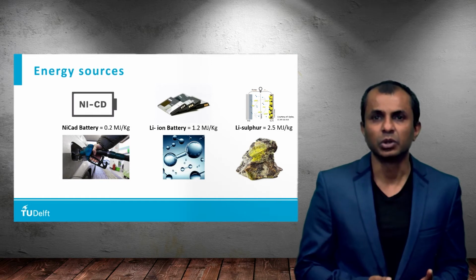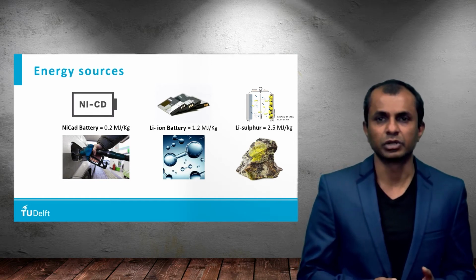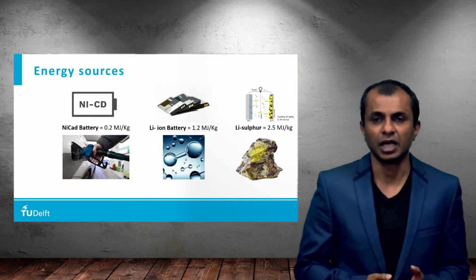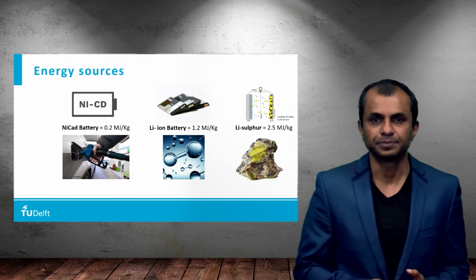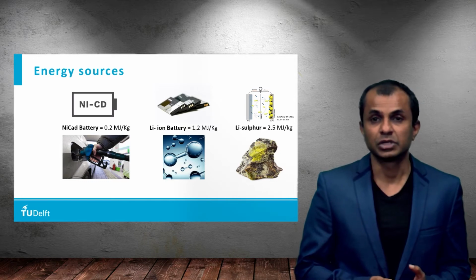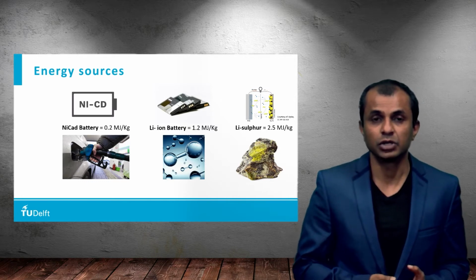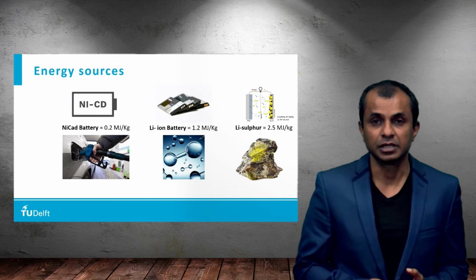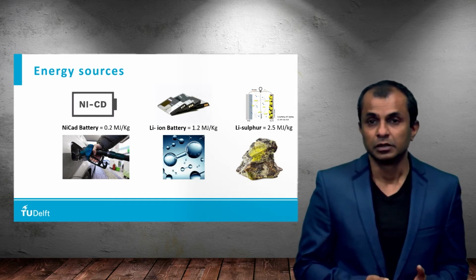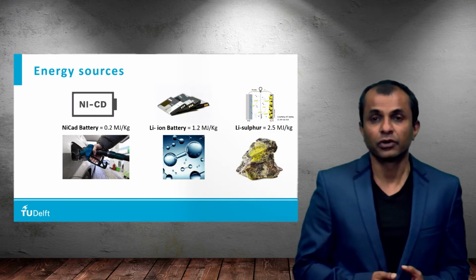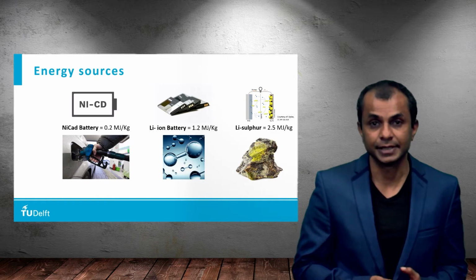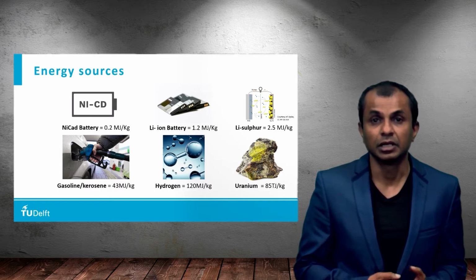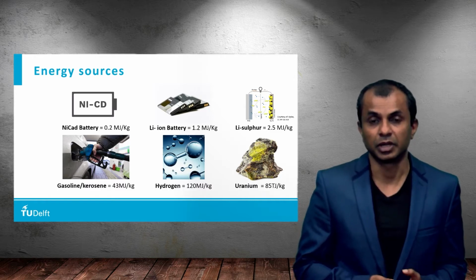So for example, when you look at electrical batteries, we can have different types of batteries, and each type of battery has a different energy density. Kerosene, which is used typically for civil aviation, has a pretty high energy density of approximately 43 megajoules per kilogram. Nowadays, there is a lot of discussion going on about hydrogen. Hydrogen has also a very high energy density, approximately 120 megajoules per kilogram.